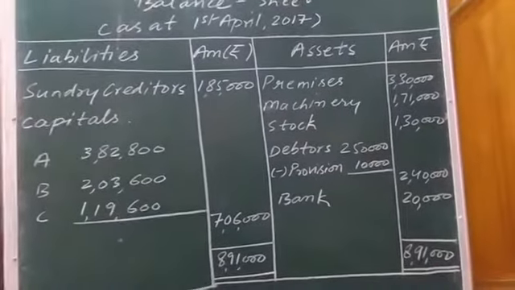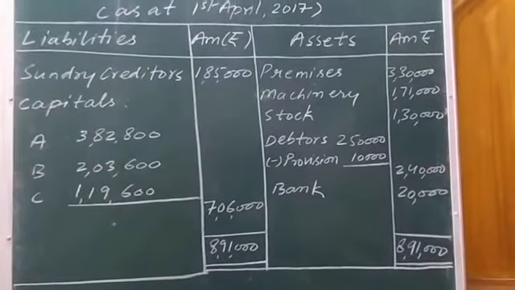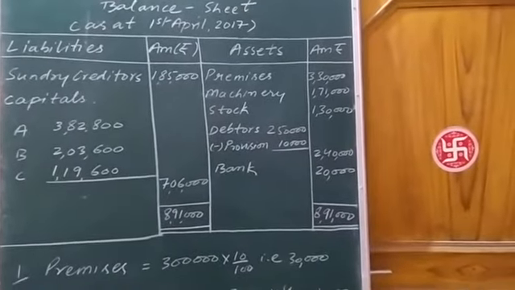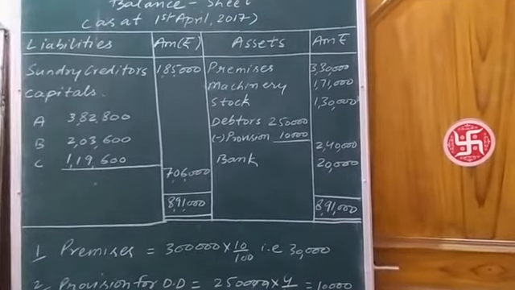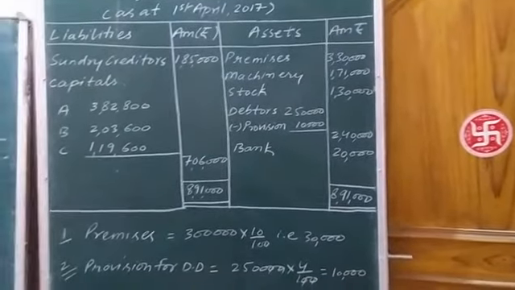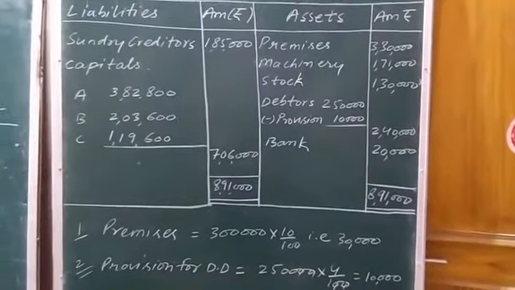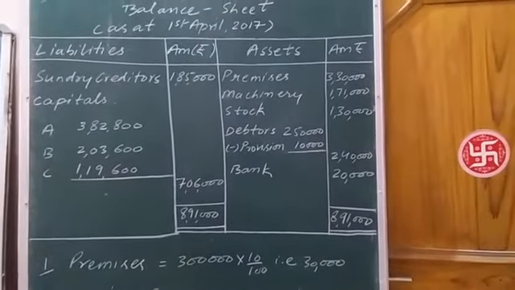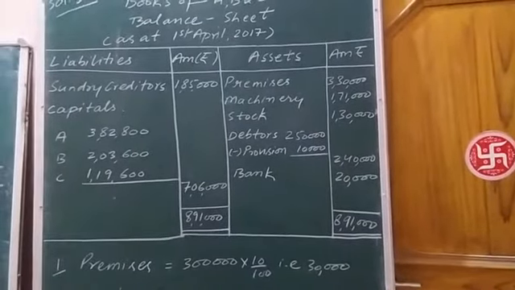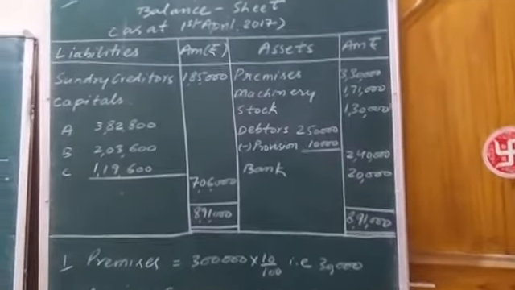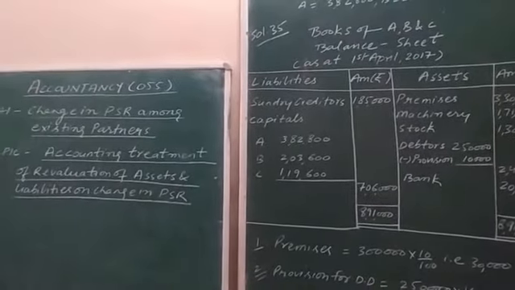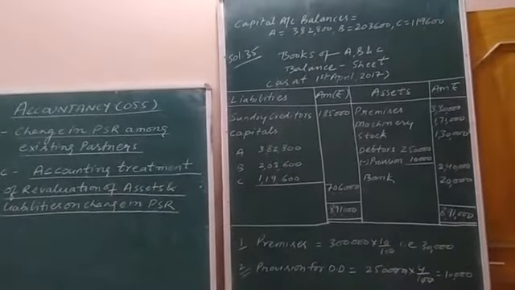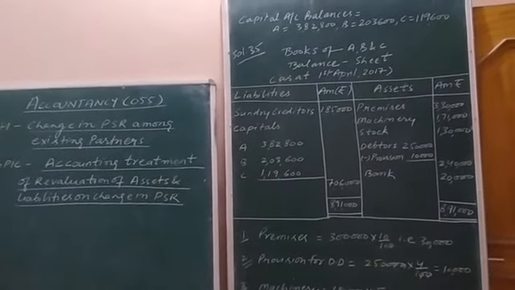Only the thing which we need to keep in mind is the revaluation of assets and liabilities. Accordingly, the assets and liabilities figures are increased and decreased. The new capital balances are written as per the capital account, and the reserves, profit and loss, etc., which are distributed in the capital account will not appear in the new balance sheet. So this was the solution of question number 35. All the three accounts, revaluation, capital account and balance sheet of the same question are prepared. Try to solve other questions.